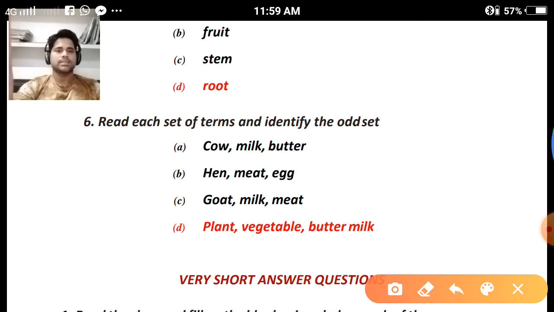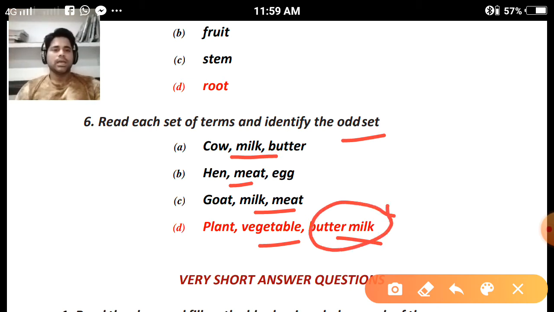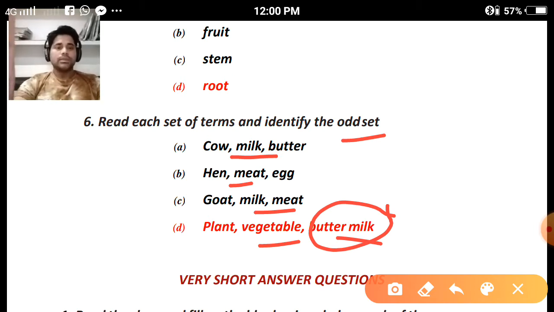Clear? Question number 6. Read each set of terms and identify the odd set. These are circle-the-odd-one-out type questions. First option: cow, milk, butter, they all come from animals. Hen, meat, egg, they come from animals. Goat, milk, meat, they come from animals. Plant, vegetable, and buttermilk: buttermilk is odd because plant and vegetable come from plants, but buttermilk comes from animals. So option D is correct.